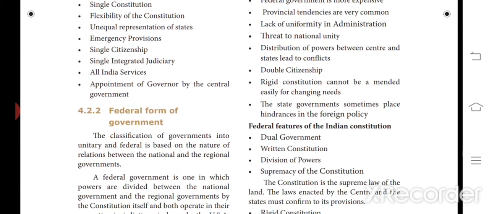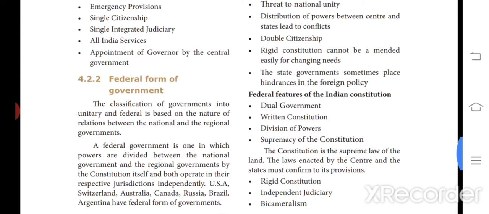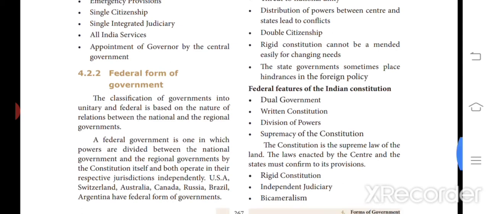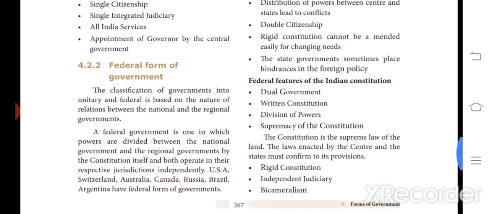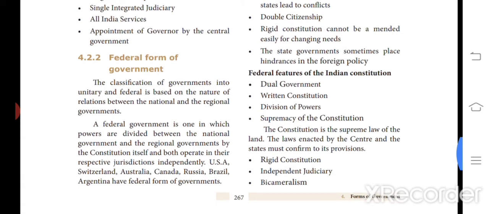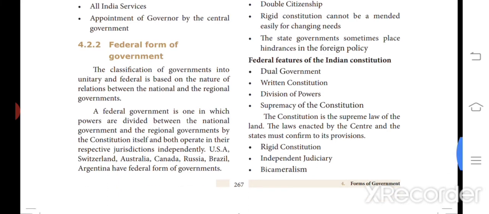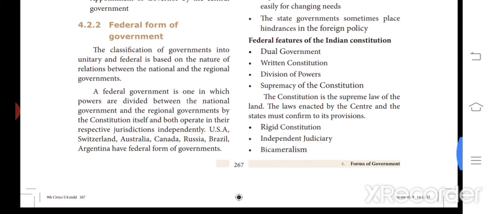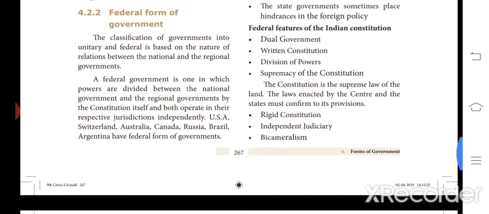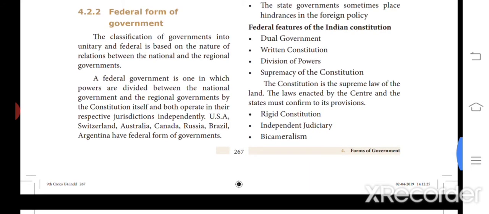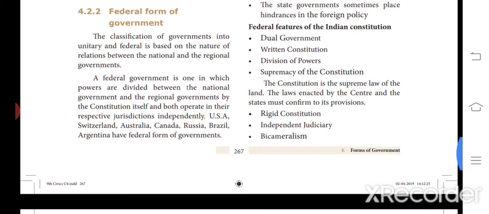Next is the federal form of government. We can classify governments into unitary and federal based on the nature of the relations between the national and the regional governments. A federal government is one in which the powers are divided between the national government and the regional governments by the constitution itself, and both operate independently in their respective jurisdictions.